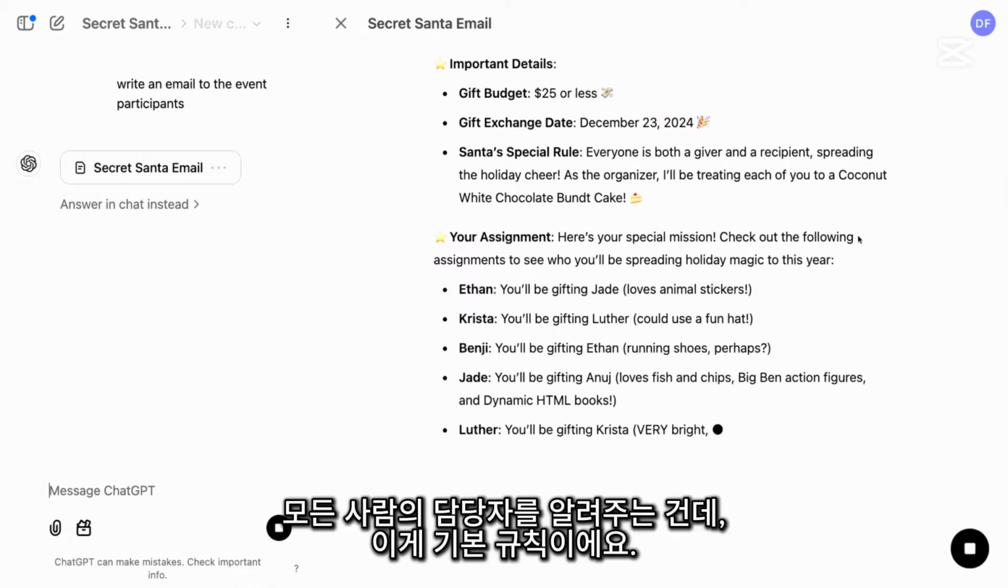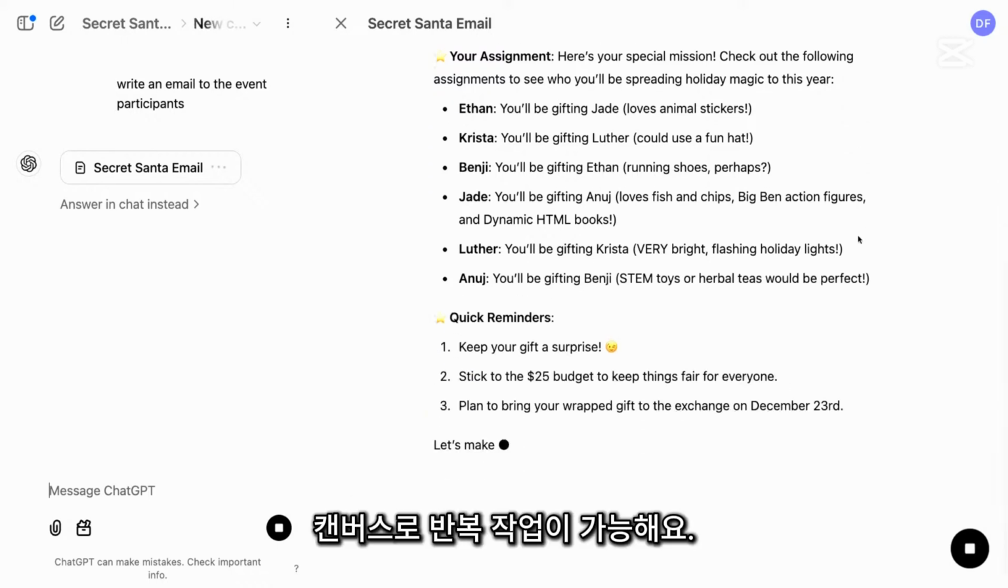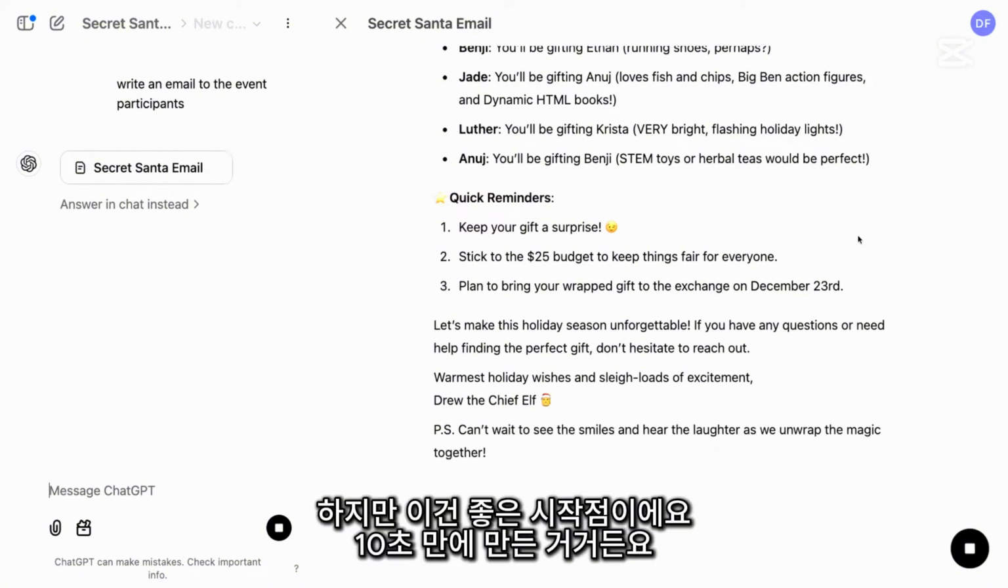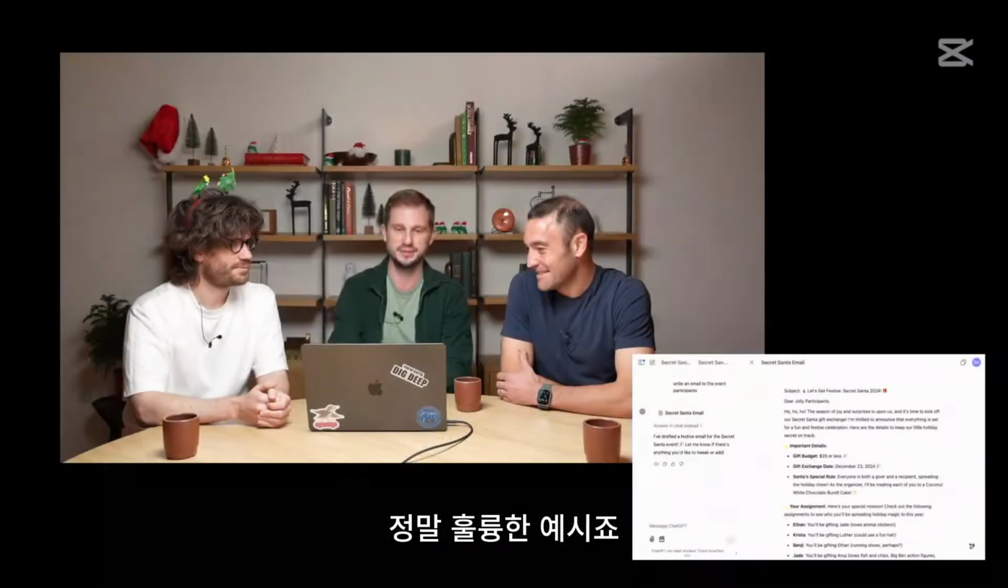It is telling everyone who's assigned everyone, which is like the fundamental... Maybe you want to be a little more specific next time. So with Canvas, you can iterate. I can get that feedback and move. But this is a great starting point, and I did this in like 10 seconds. So that's really, really great example.